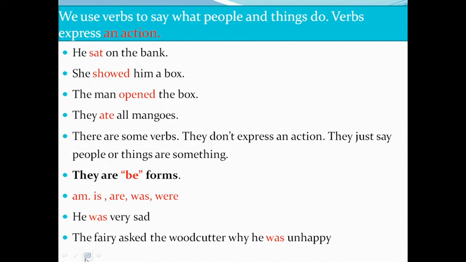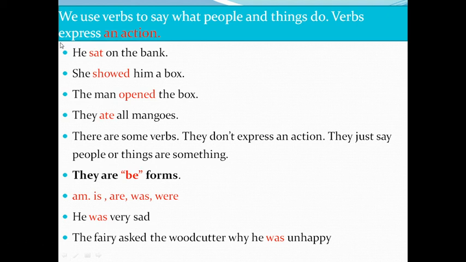The words that express an action or tell us what a person is, what a person was, what does, what did, what has or had are called verbs. Okay. So they are action words. The words which express an action are called verbs. Very simple. Right. So let us see some examples to understand the verbs.